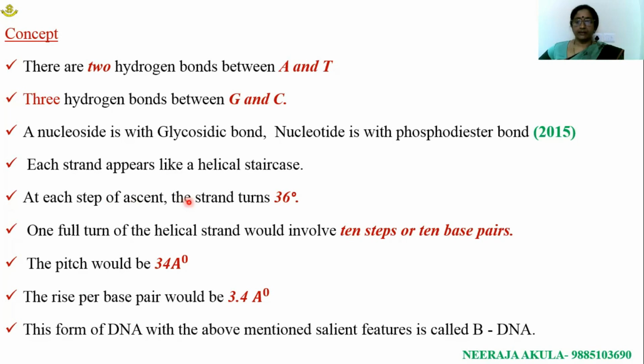At each step of ascent, the strand turns 36 degrees. One full turn of the helical strand involves 10 steps or 10 base pairs. The pitch is 34 angstroms. The rise per base pair is 3.4 angstroms. All these are related to B-DNA structure.